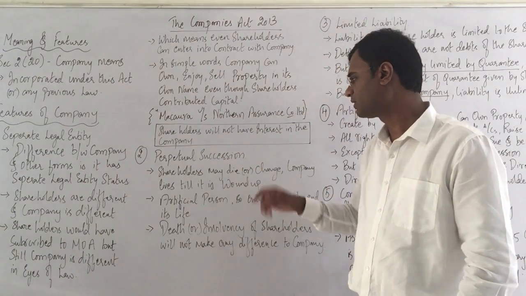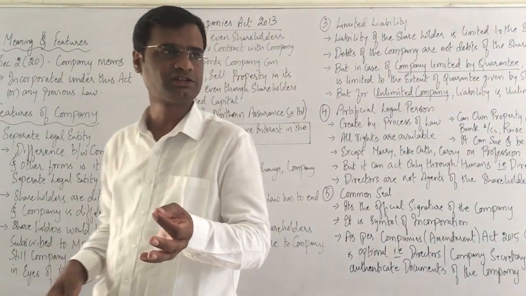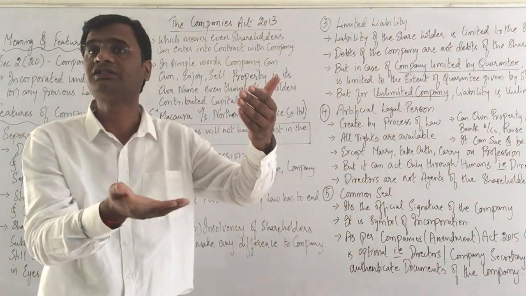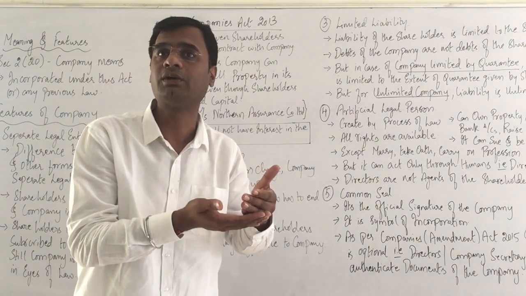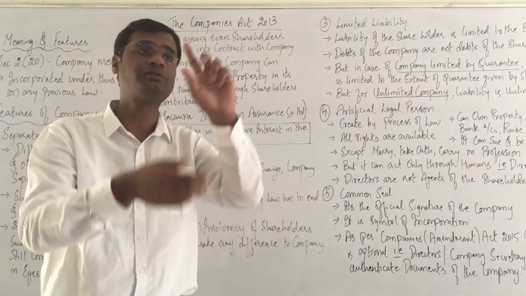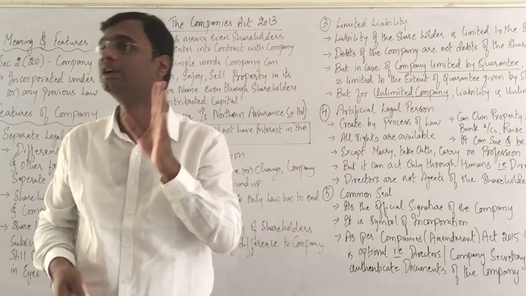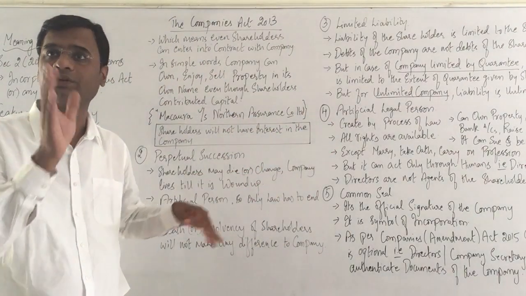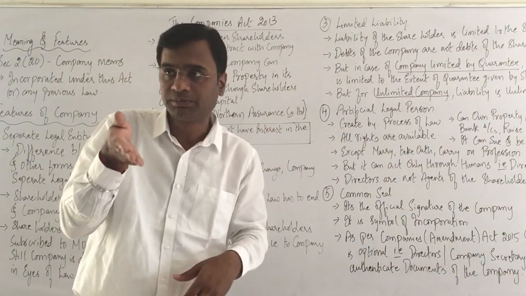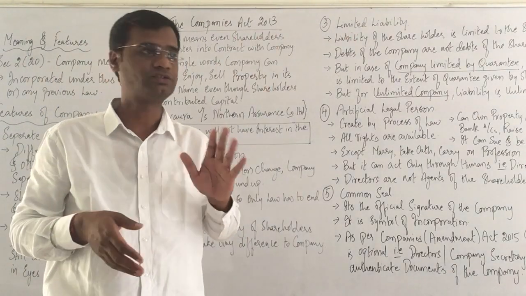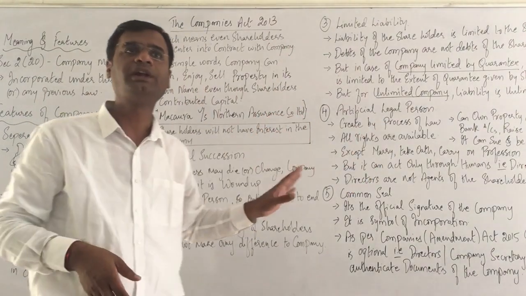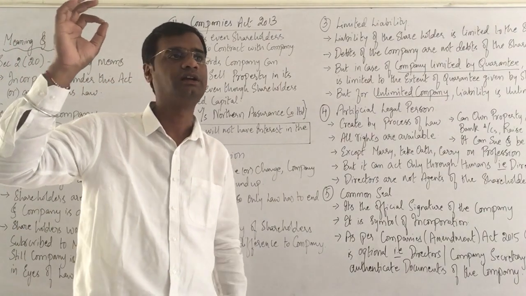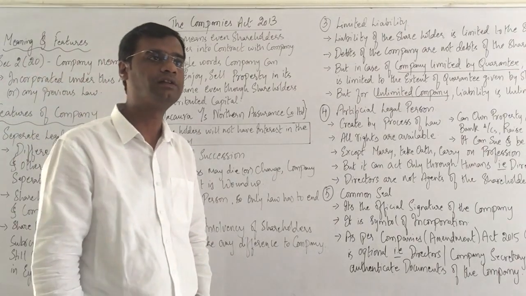Which means, in such a company, any shareholder who may purchase the shares of the company, he may die. If he dies, his shares get passed on to the successors. They are legal representatives of such shareholder. Such a legal representative becomes a shareholder, which means even if a shareholder dies, the shares are not dead. The shares continue to be there, shareholders continue to be there, shareholders may change hands, one person can sell the share to another person and go. Instead of this person being the shareholder, that person becomes a shareholder. So shareholders continue to be there. The company continues to be there till it is legally wound up. Wound up means when the death of the company happens in the eyes of law. Are we clear on this?